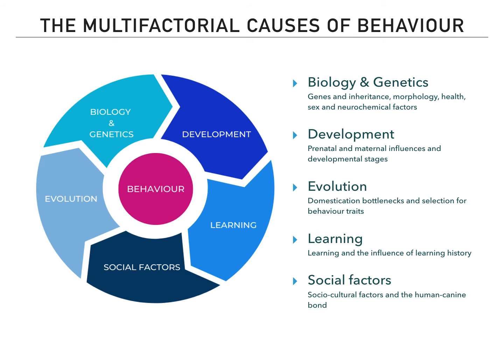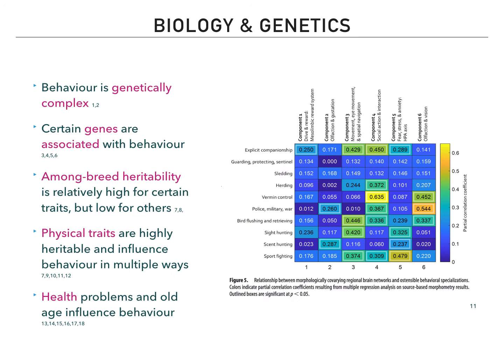Behavior is a product of the interaction between biology and genetics, development, evolution, learning, and social factors. Most behavior traits are genetically complex, meaning they are the result of multiple genes in combination with the environment. Yet some behavioral effects can be explained by a small number of genes. For example, loci associated with morphological traits have been identified to be associated with behavior.